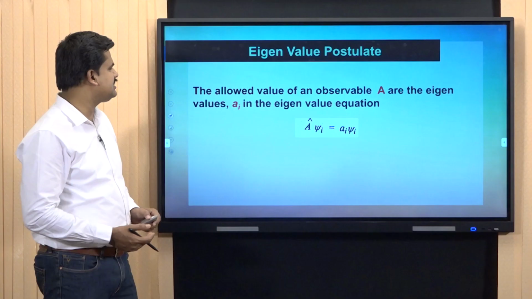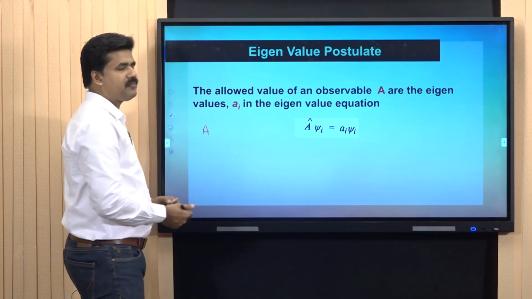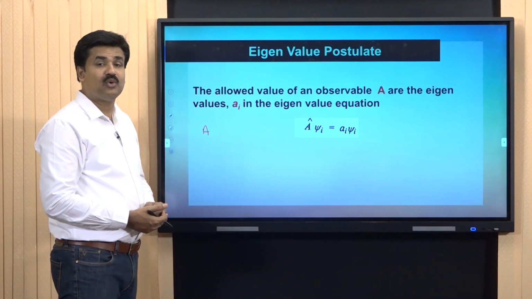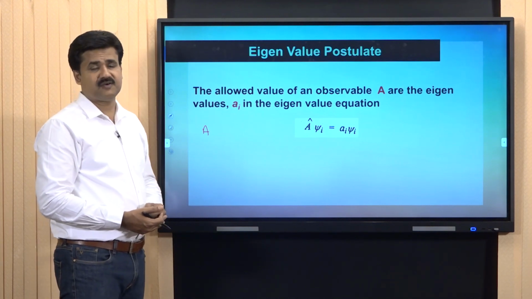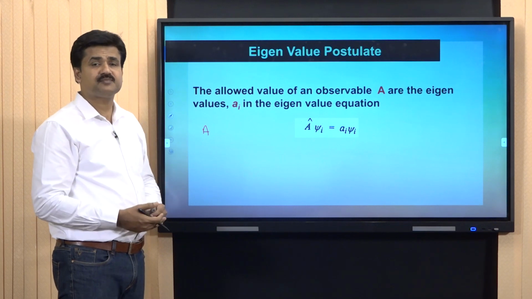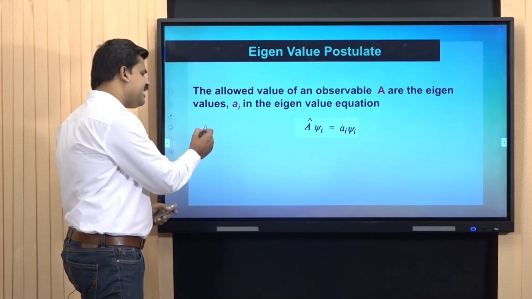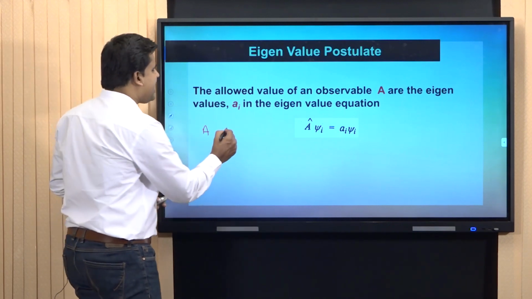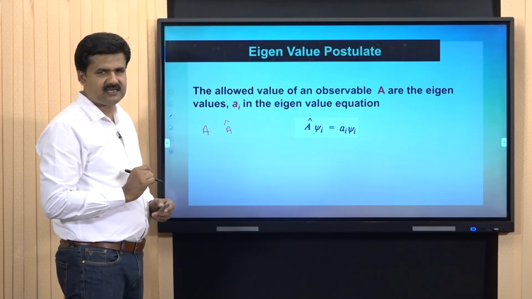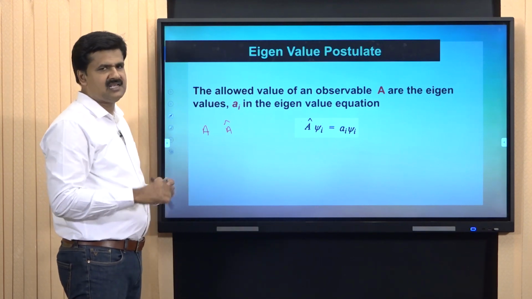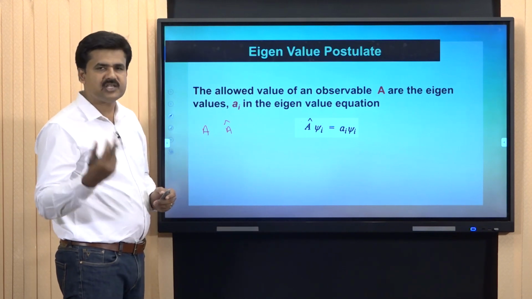It should be noted that here in this expression, capital A represents the physical quantity or the observable. We already learned that for every observable, there is a corresponding linear Hermitian operator in quantum mechanics. So, A is the observable and A hat is the corresponding linear Hermitian operator that represents capital A. Suppose A is potential energy, then A hat is the potential energy operator.